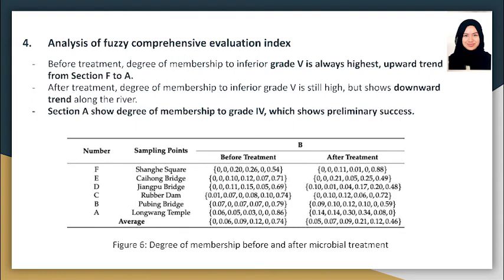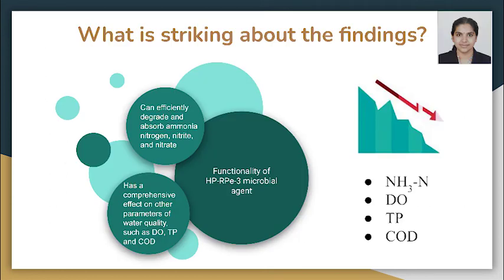on polluted rivers. The striking thing about the article, specifically on the findings, is the chosen microbial agent used, which has a few great functionalities. The microbial agent can effectively degrade and absorb ammonia, nitrogen, nitrite, and nitrate, and improve the efficiency of nitrification and denitrification.